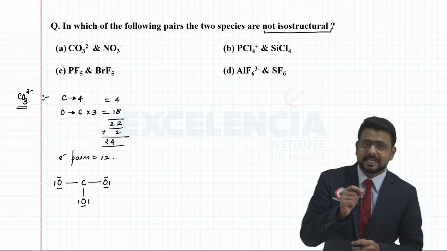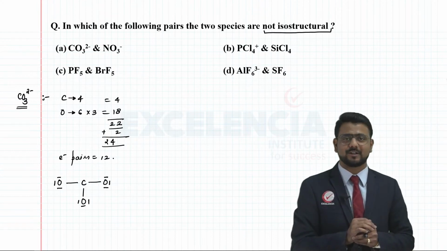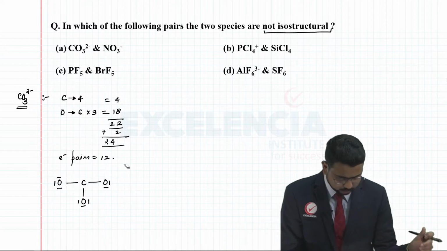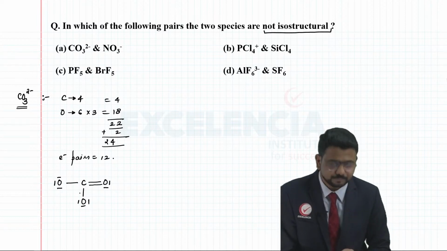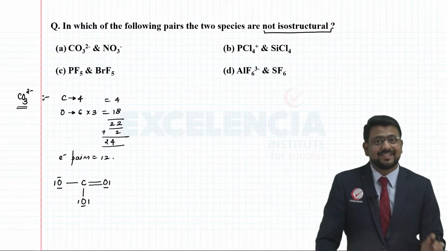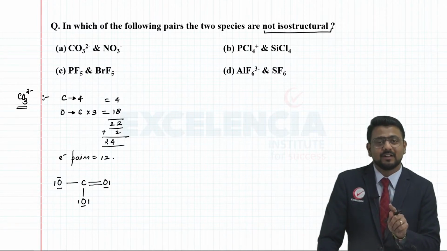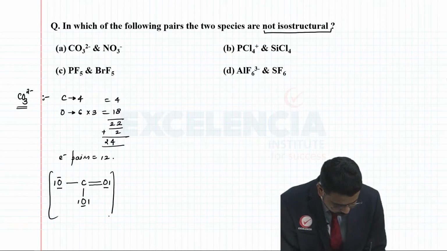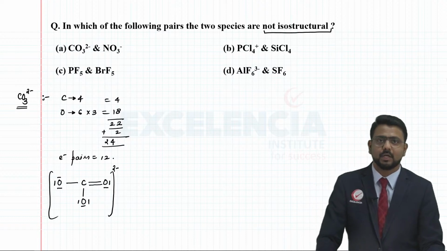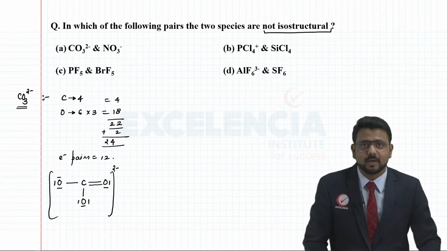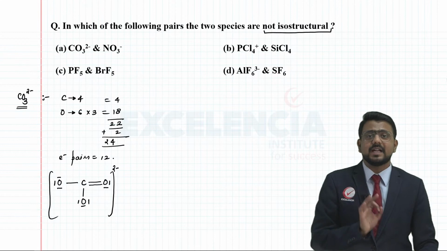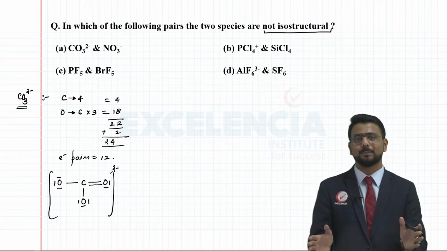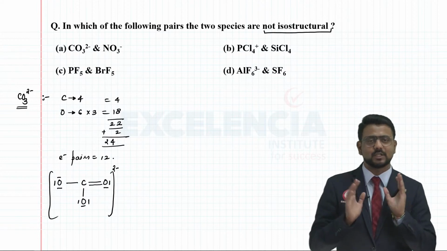However, the central element, carbon, doesn't have its octet complete. So I remove one pair from oxygen and put a double bond here. It doesn't affect the octet of oxygen, remember. However, it completes the octet of carbon. So this becomes the correct Lewis structure of the carbonate ion. Now if you notice, the central element, carbon, has 3 electron domains, 3 electron clouds. Does it have any lone pair? The answer is no. So it has 3 electron clouds. That is what you need to remember here.